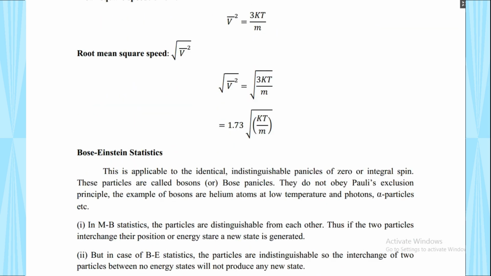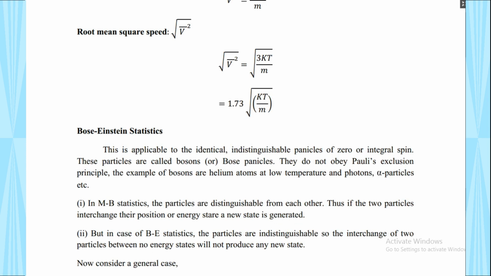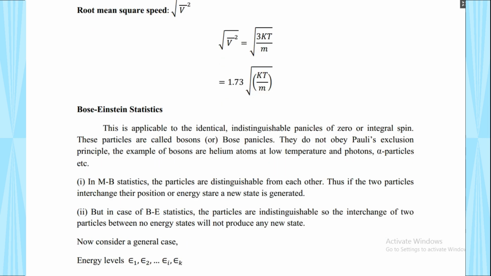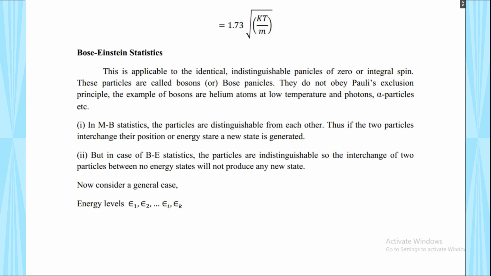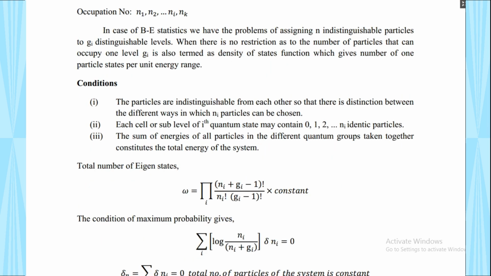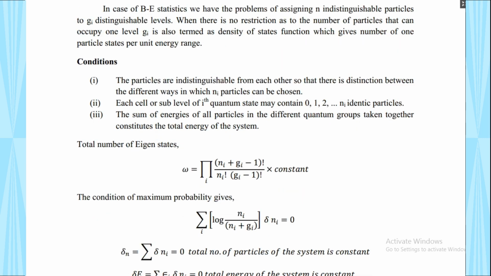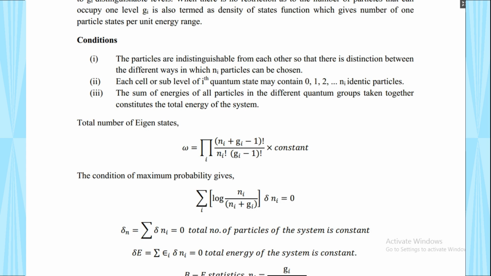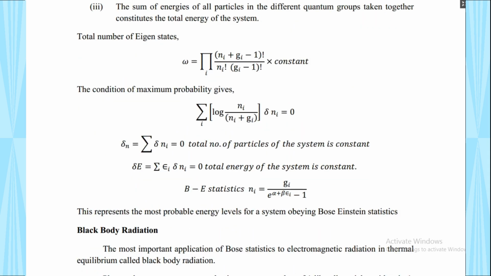Then Bose-Einstein statistics. Similar to before, in the Maxwell-Boltzmann case the particles are identical and distinguishable particles of any spin. In these cases the particles are identical and indistinguishable particles of zero or integral spin. These are some of the points related to Bose-Einstein statistics. Then what are the conditions? Similar to Maxwell-Boltzmann statistics, we find the number of eigenvalues and the conditions for maximum probability. Finally we get the equation for Bose-Einstein statistics.